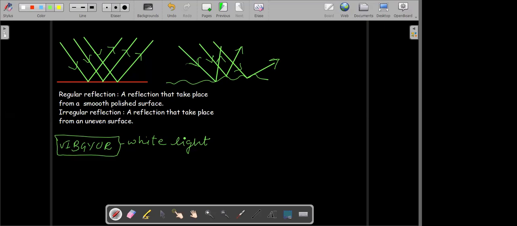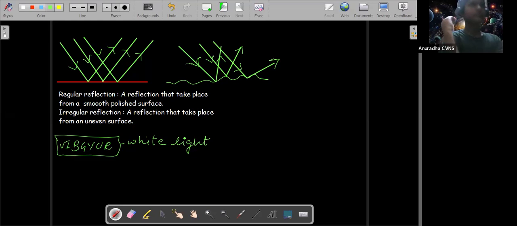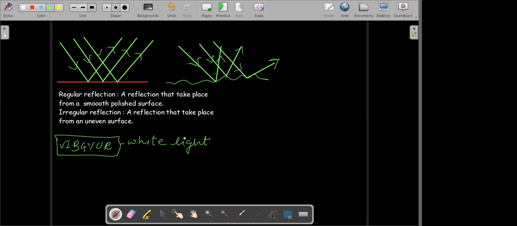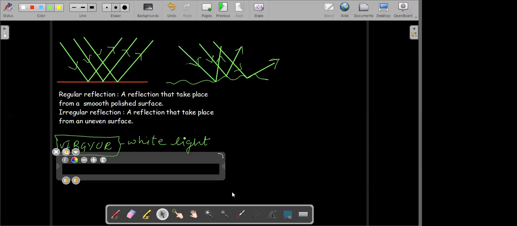Understood, everyone? So I think we have understood about regular and irregular reflection. Now it's time we learn about the laws of reflection. These laws of reflection are very important to understand this whole chapter.